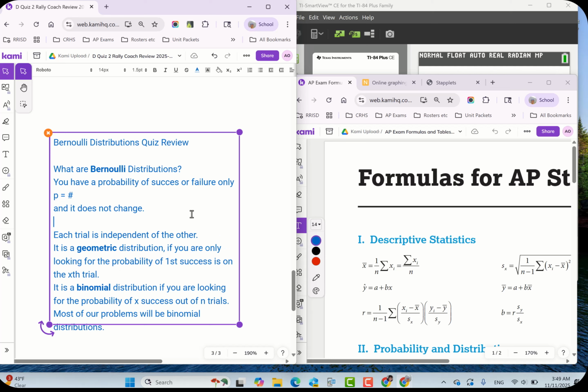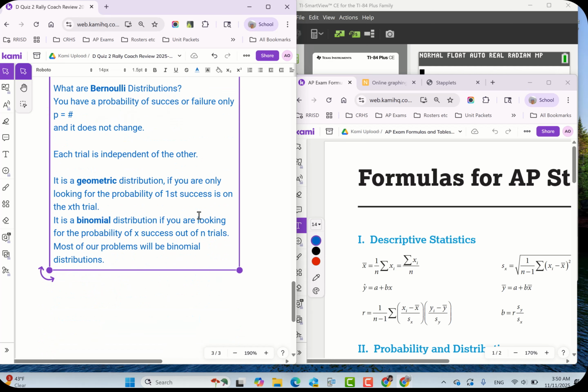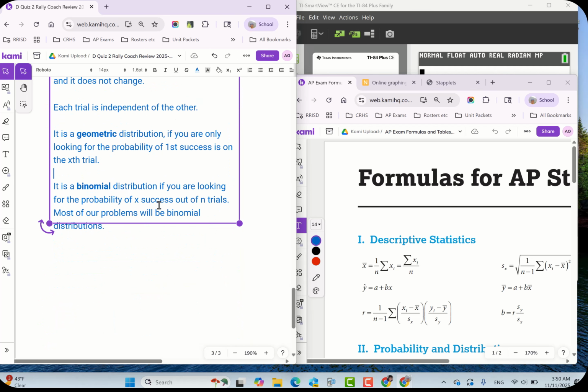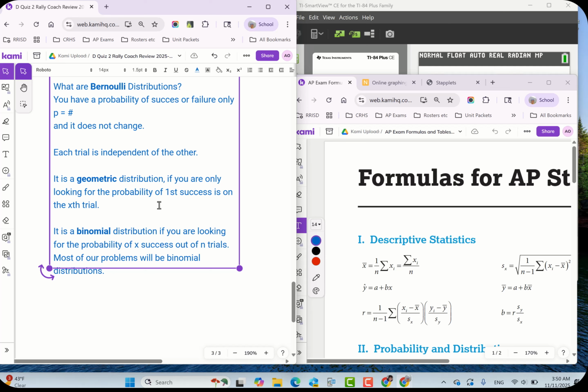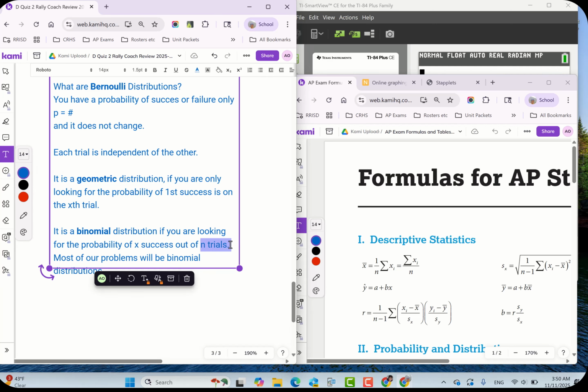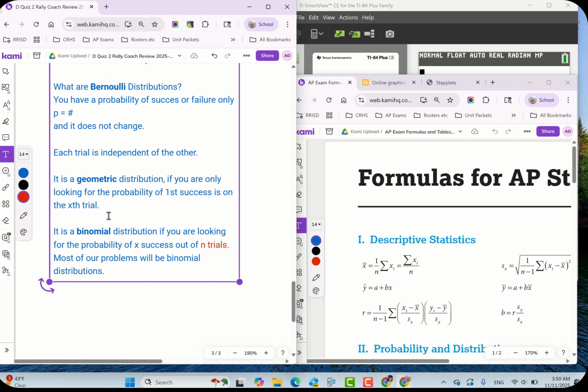If it's geometric, you're looking for the probability of first success. And if it is binomial, you're looking for the probability of X successes out of N trials. So this N right here is super important, all right? Because if you know that, then let me see if I can do it again. There we go. Let me do red in there. So X successes out of N trials, that's important, okay? Whereas this is just the probability of first success.